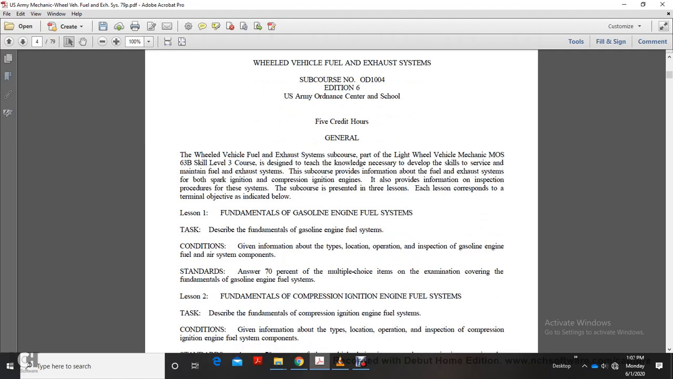Lesson 1, Fundamental Gasoline Engine Fuel Systems. Describe the fundamental gasoline engine fuel system. Given information on the type, location, operation, and inspection of gasoline engine fuel and air system components.